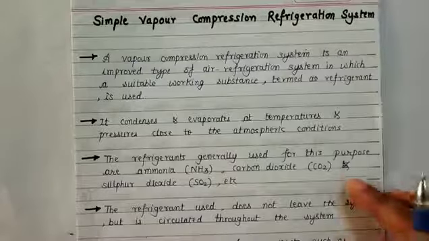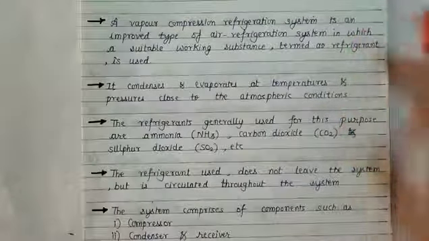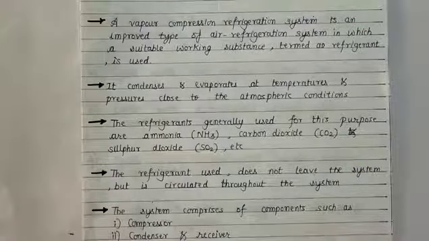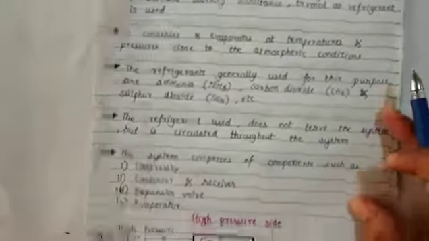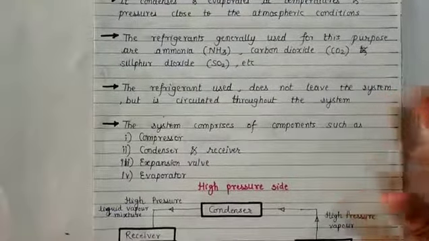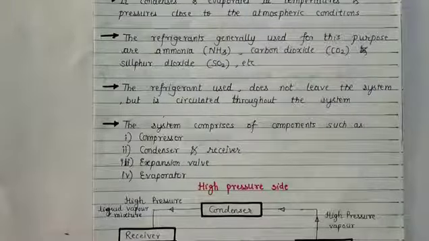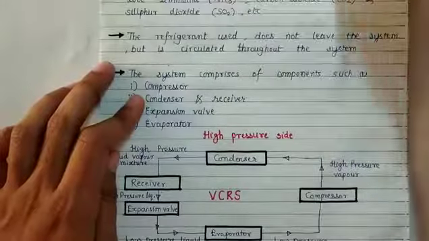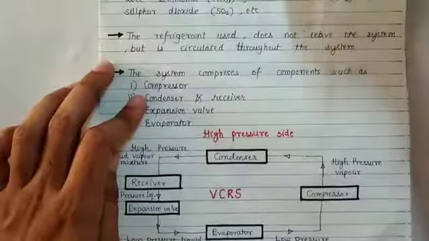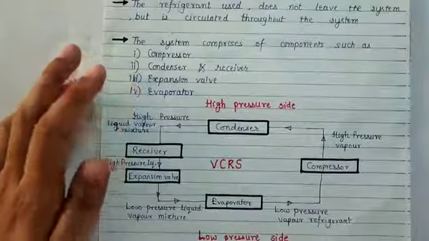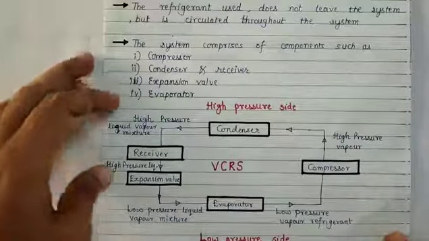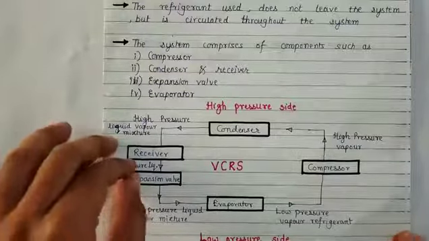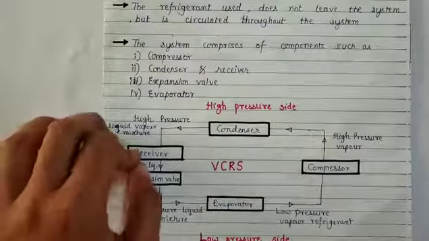The system comprises a compressor, condenser and receiver, expansion valve, and evaporator. So now we will start with the compressor. As you can see in the diagram, low pressure vapor refrigerant will enter into the compressor, and the pressure of the refrigerant is going to increase and it will become high pressure vapor refrigerant.